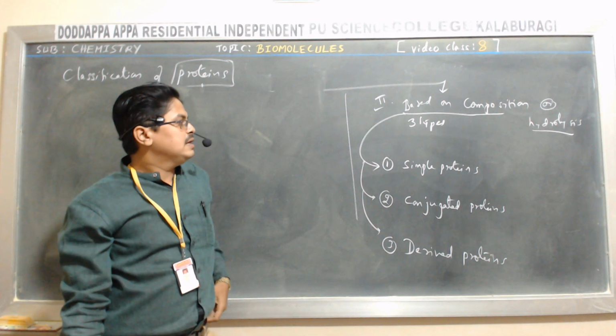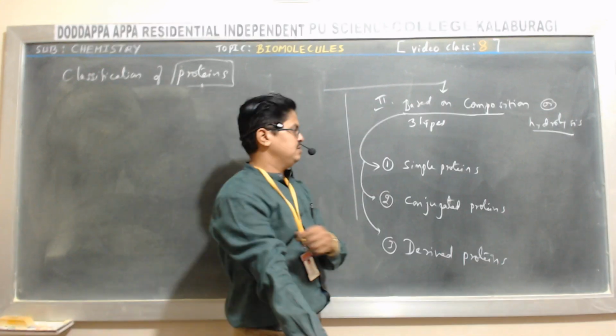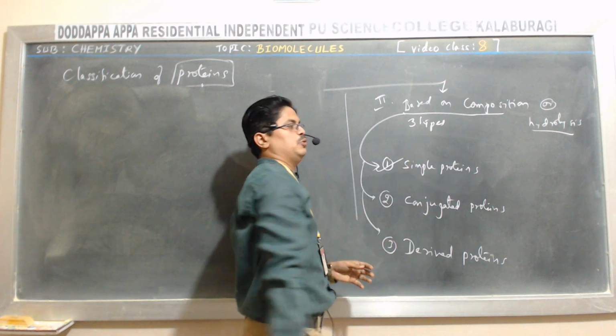So three types based on composition. Let me go with the first one, simple proteins.